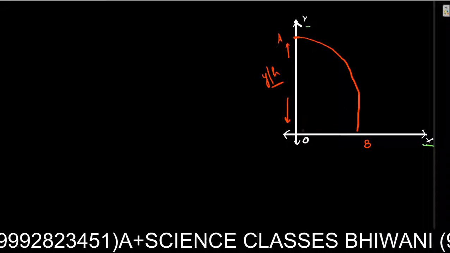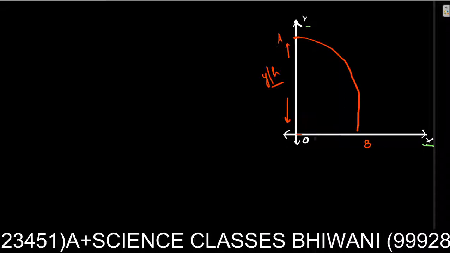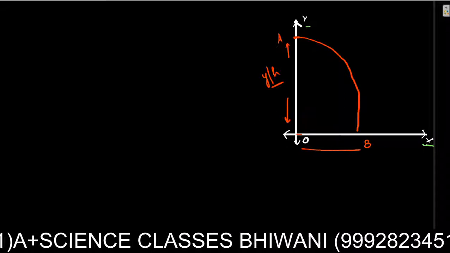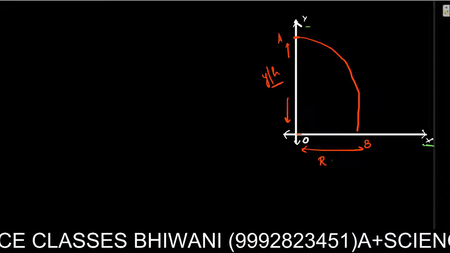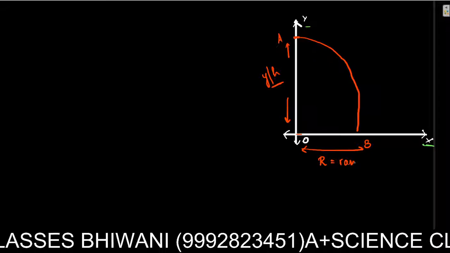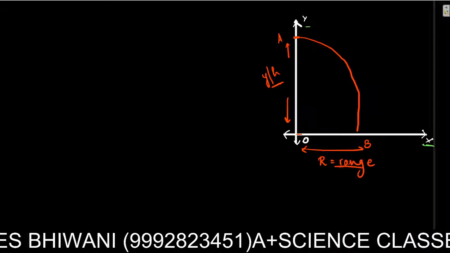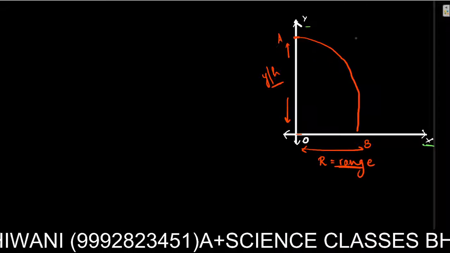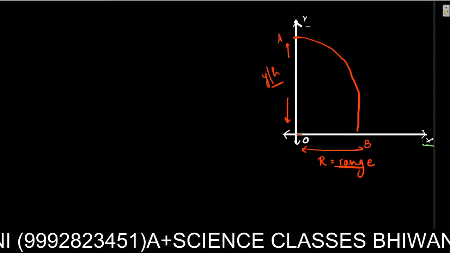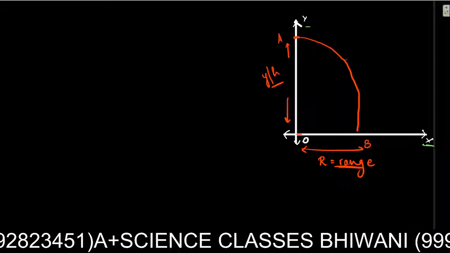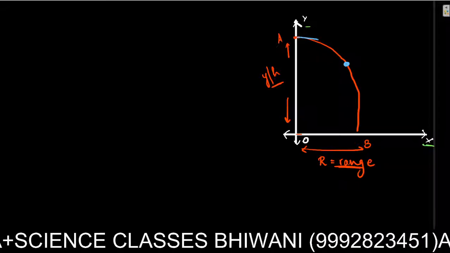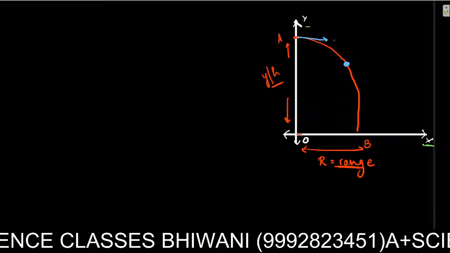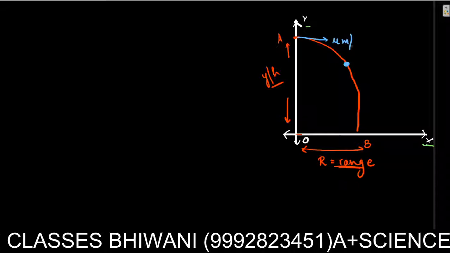And how far it landed from the horizon, that is this distance, I denote it with r, and it is usually called range. I have thrown it with a horizontal velocity of u meters per second.